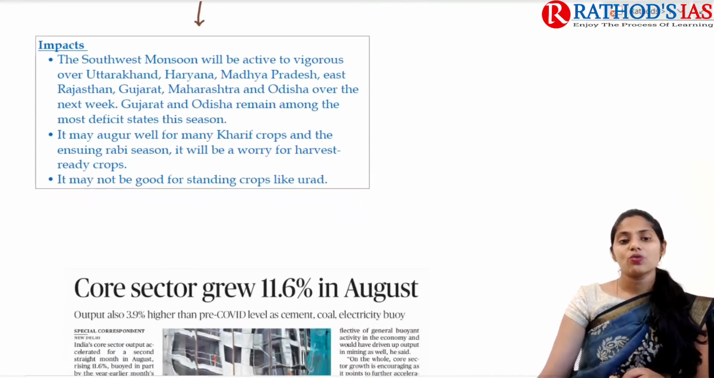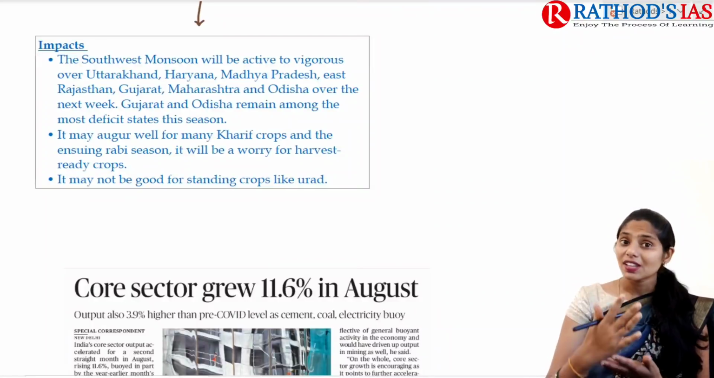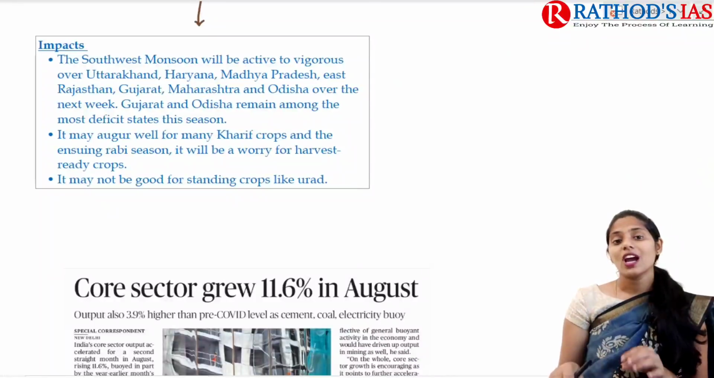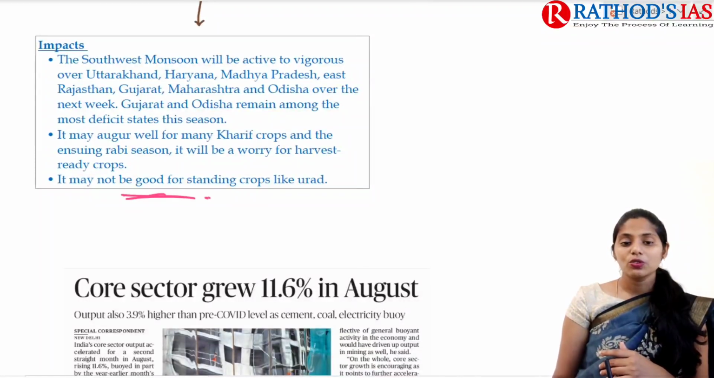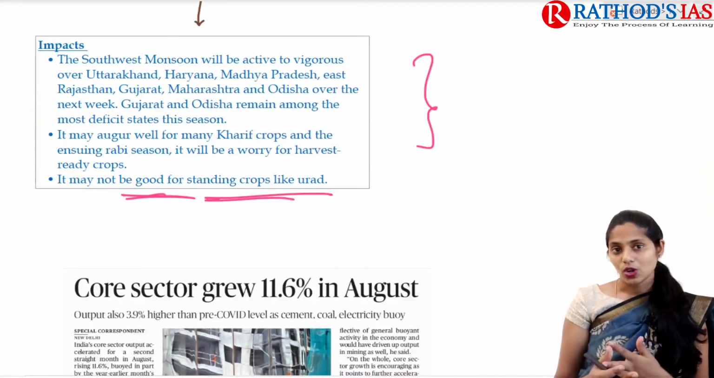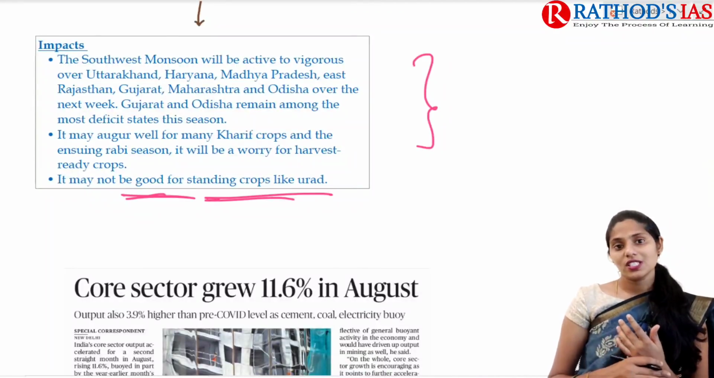Now let us see what will be the impact. The impact is mainly seen in states like Uttarakhand, Haryana, Madhya Pradesh, East Rajasthan, Gujarat, Maharashtra, Odisha, etc. It is very harmful for kharif crops, and this rainfall is not good even for standing crops. So these are the impacts of this delay in the withdrawal of the monsoon. So this is about this topic, and I hope it is clear. Now let us see the next topic.